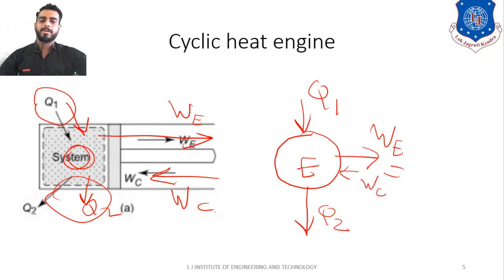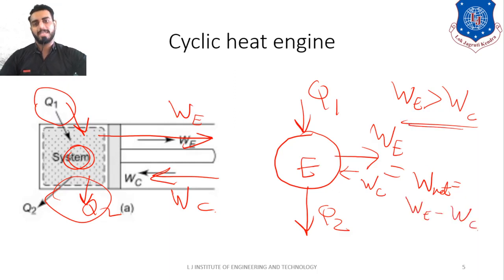So here you will appreciate the fact that the net work will always be positive. That means, sir, what? That means the expansion work will always be higher than the compression work, right? So that is why the net work will be WE minus WC, right? So this difference will always be positive. So that is why W net will always be positive.